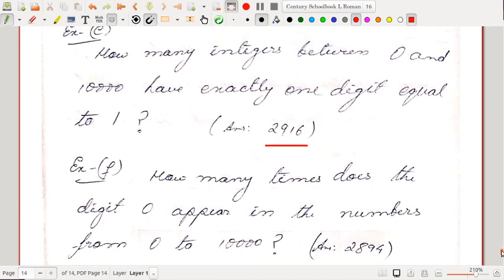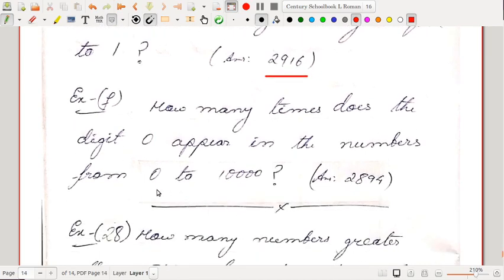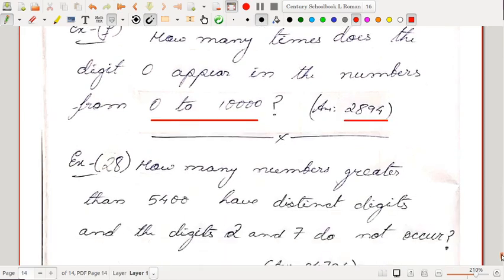How many times does the digit 0 appear in the numbers from 0 to 10,000? Say from 0 to 10, how many times does 0 appear? 0 appears once in 0, once in 10. That means 2 times, right? From 0 to say 20, how many times does 0 appear? 0 appears once in 0, once in 10 and once in 20, so 3 times. That way you have to count how many times 0 appears in the numbers from 0 to 10,000. Most probably I had gotten the answer as 2894. You please try to check whether it's correct or not.